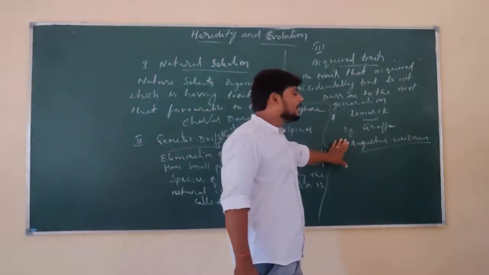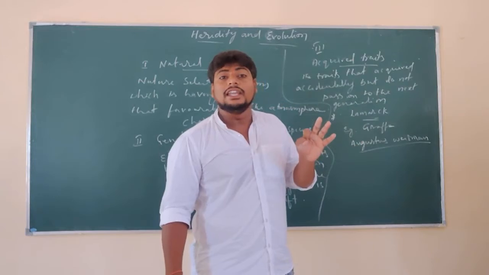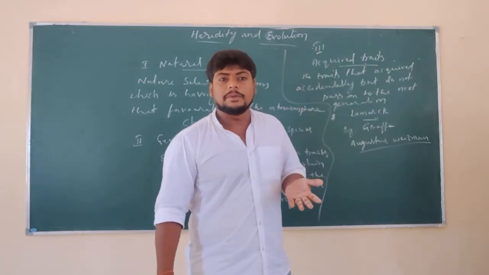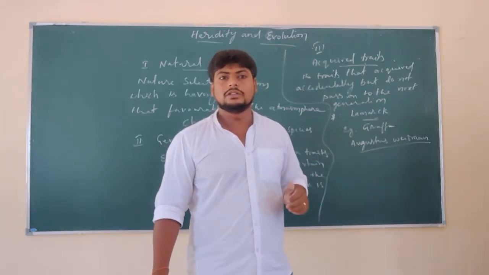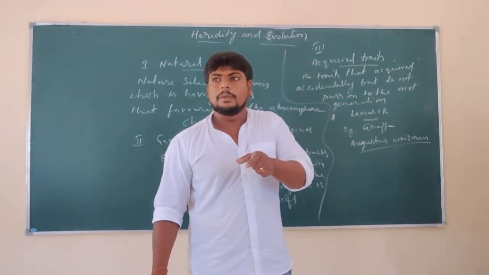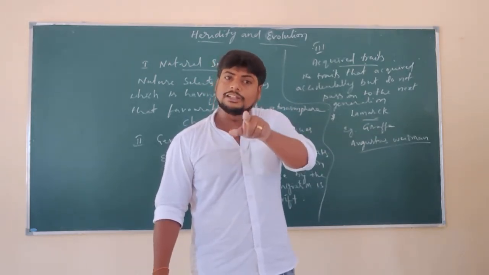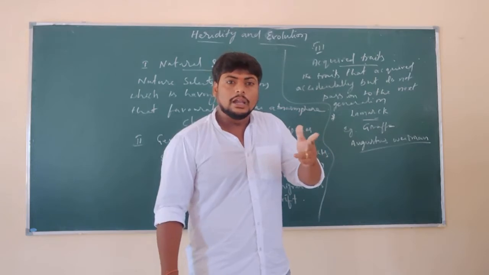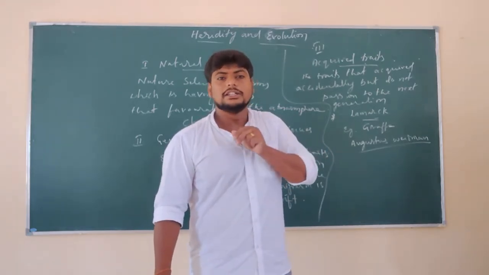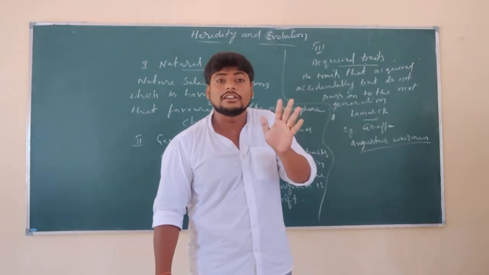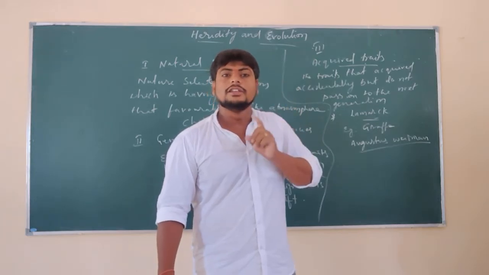So he conducted an experiment on mice for 20 generations. How did he conduct the experiment? He cut the tail and allowed them to reproduce. Is the baby developed without a tail or with a tail? Obviously it develops with the tail only. Why? Because removal of the tail shows effect on somatic cells, but it does not show effect on the germline genes or germ cells.